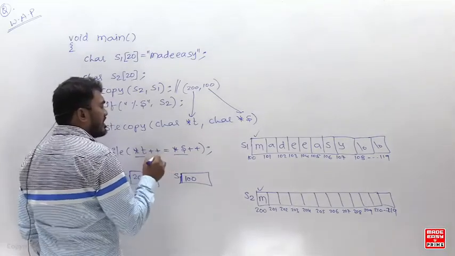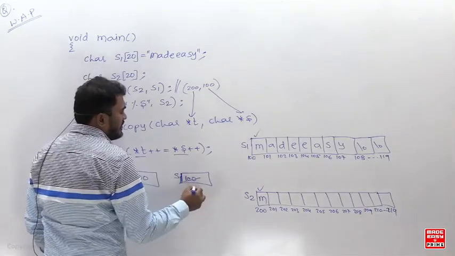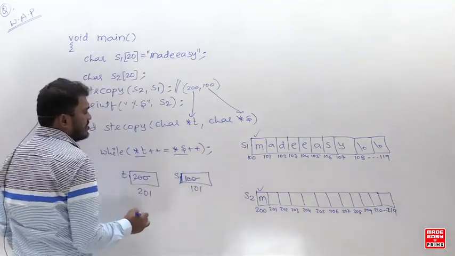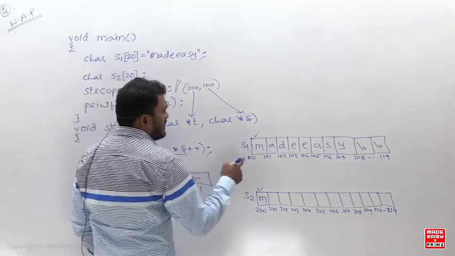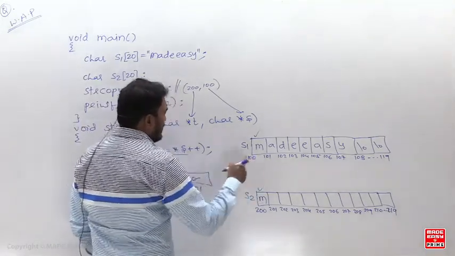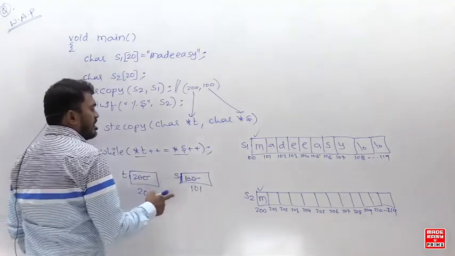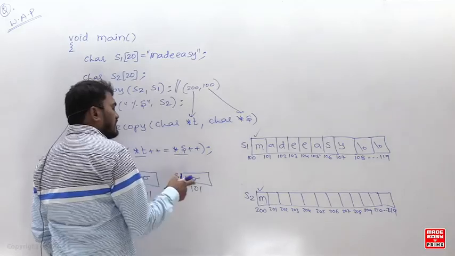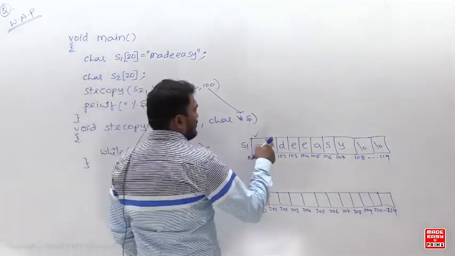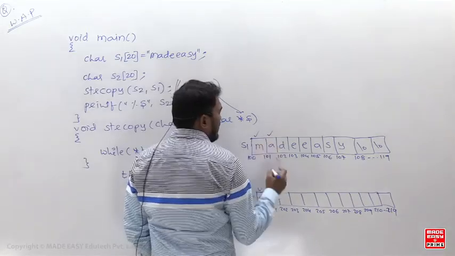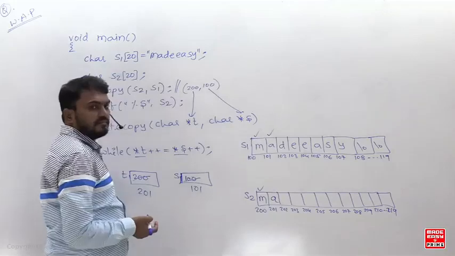So now what happens? It is true, it rotates in the while loop. Then s plus plus, t plus plus. So this becomes 101 and this becomes 201, because it was pointing to 100 and every element is having 1 byte. When you increment, that becomes 101, and this becomes 201. Next, again the value at the location 101 will be assigned to the value at the location 201. The value at the location 101 is A, and that will be assigned to the value at the location 201.